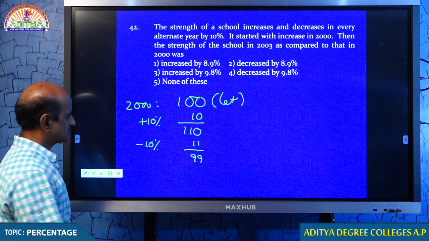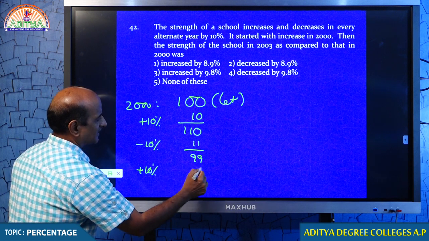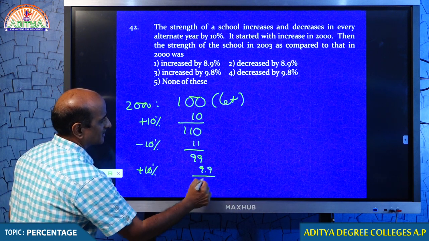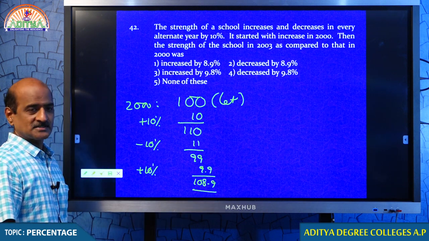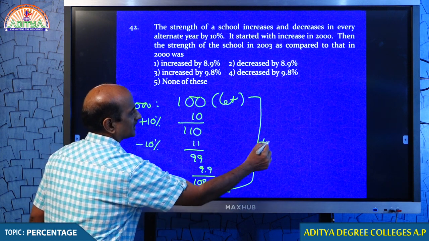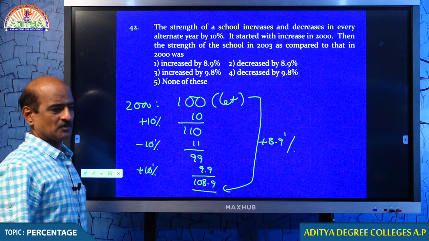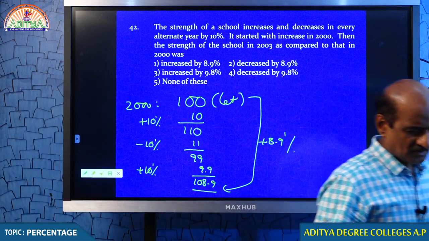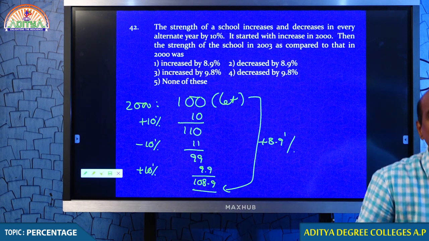I hope you understand this. Then again a 10% increase. 10% of 99 is 9.9. That comes to around 108.9. Is this okay, my dear students? So 100 becomes 108.9. Therefore, I may conclude that the value increases by 8.9% from 2000 to 2003. Is this okay, my dear students? Right? Okay, fine, very fine.